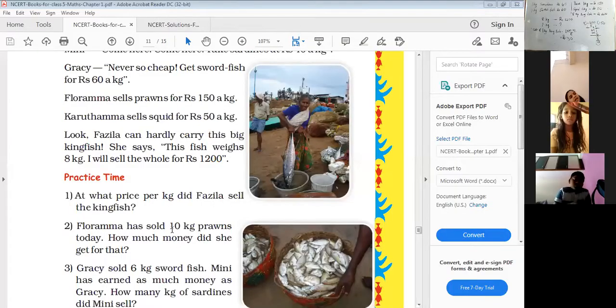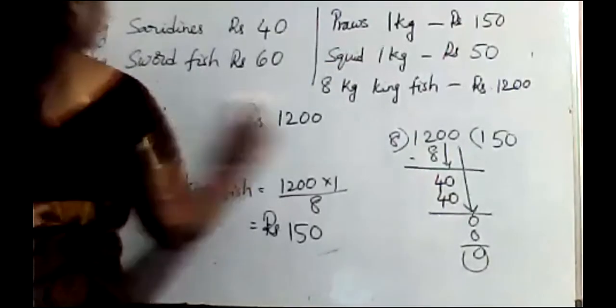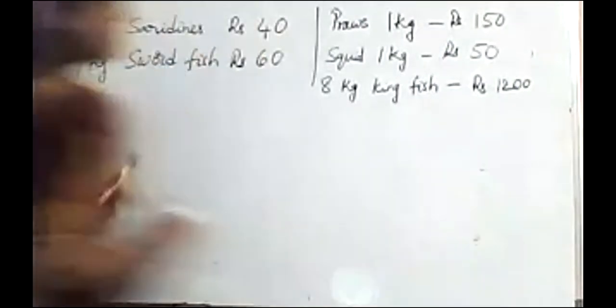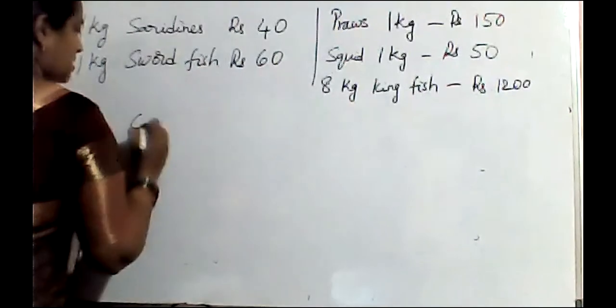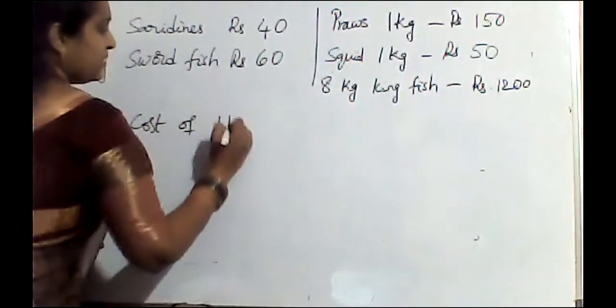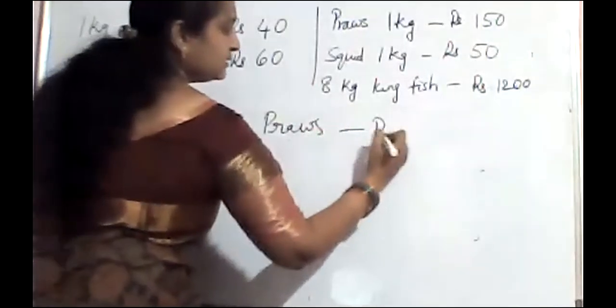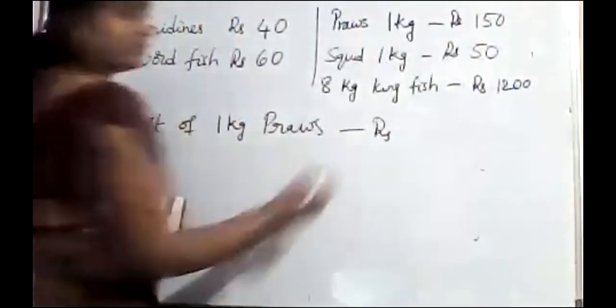Florama has sold 10 kg prawns today. How much money did she get for that? So, how many kgs? 10 kgs she sold. So here we have the cost of 1 kg prawns. How much is it?